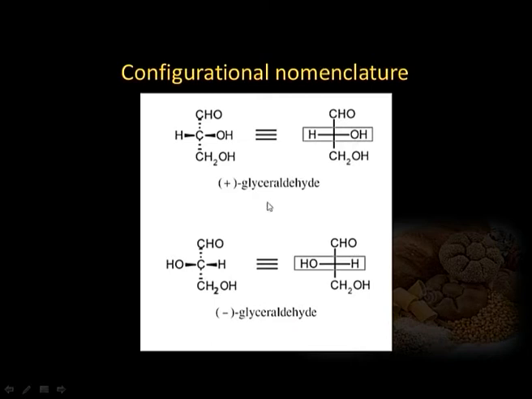One is dextrorotatory glyceraldehyde, obviously the other is levorotatory glyceraldehyde. But the problem was which of these two configurations, which are written in the dash and wedge formula, represents plus glyceraldehyde and which represents minus glyceraldehyde. Almost 150 years back, when the studies on these things were going on, there were no methods available to determine the configuration.